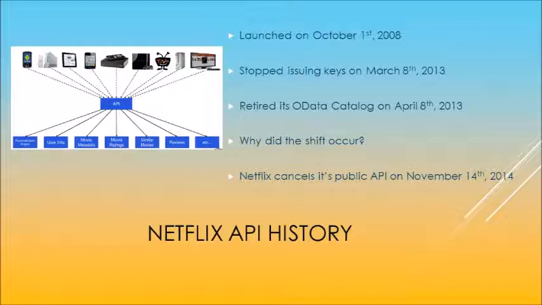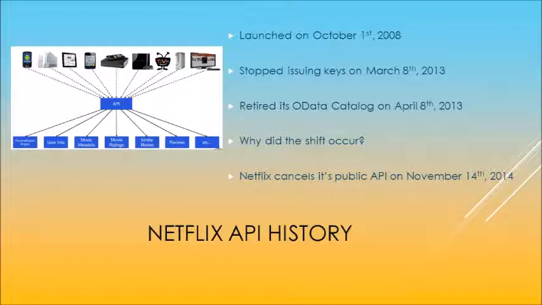Also, on April 8th, 2013, Netflix retired its OData catalog, which is a catalog that was originally designed by Microsoft to standardize the way in which basic data access operations can be made available via REST API. It's built on top of the Atom protocol, and it extends it by adding metadata to describe the data source and a standard means of querying the underlying data.